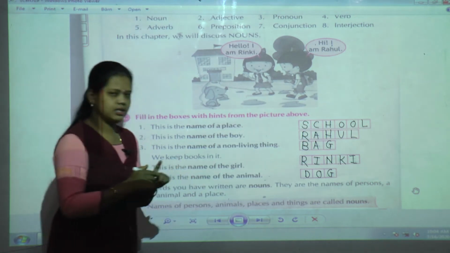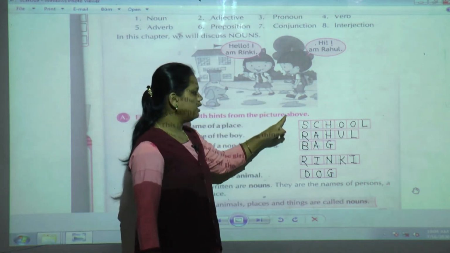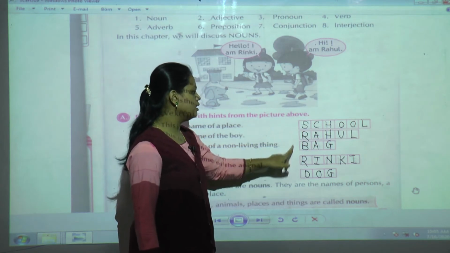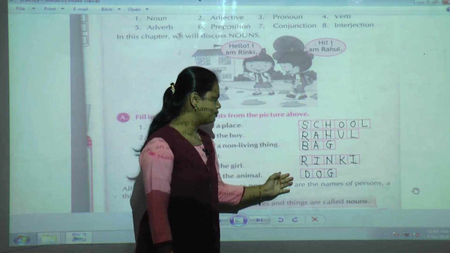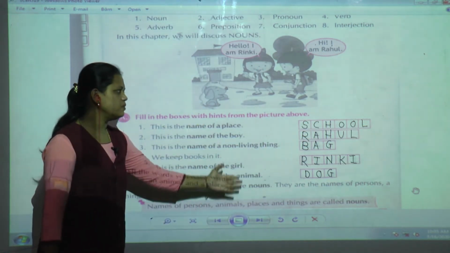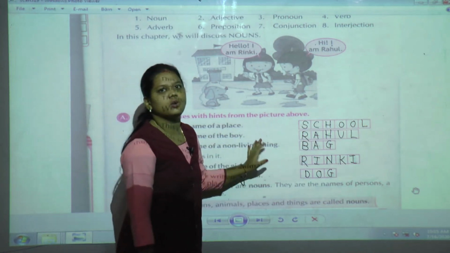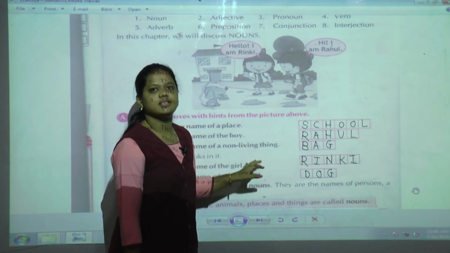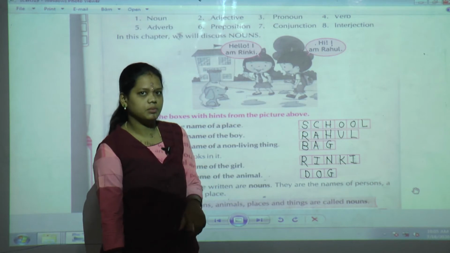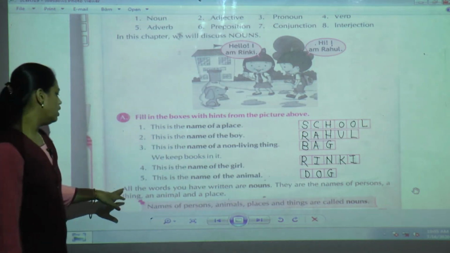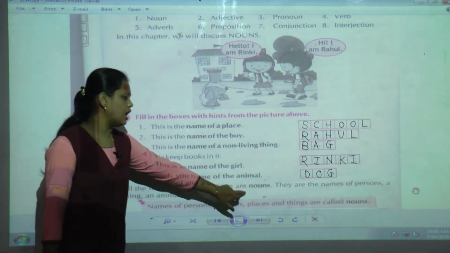Now you have seen that we have written some names in the boxes: school, Rahul, bag, Rinky, dog. What have you understood from this? We have seen some names. So what does noun mean? A noun is the name of a person, place, thing or animal. All the words you have written in the boxes are nouns.